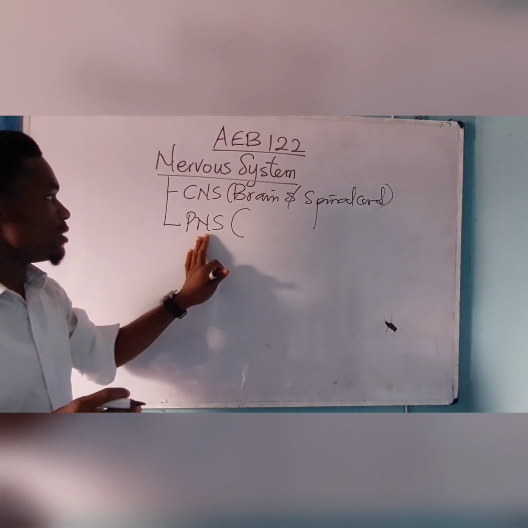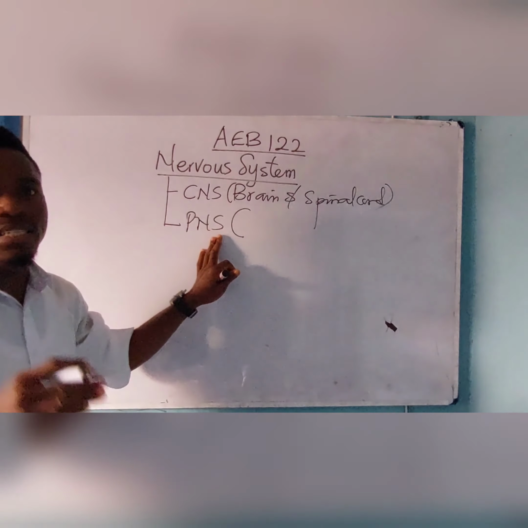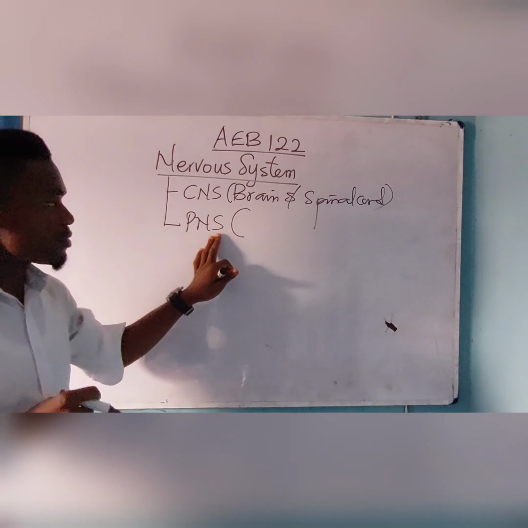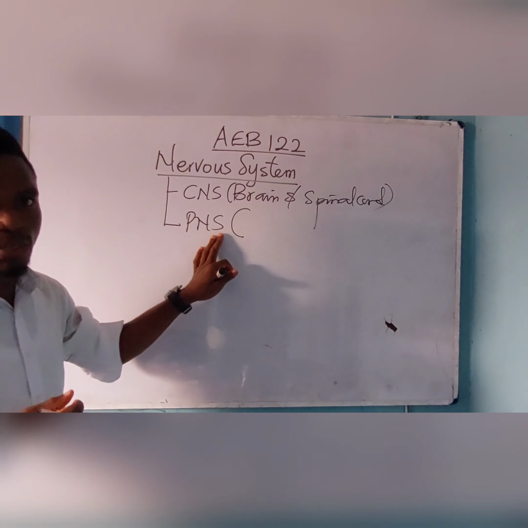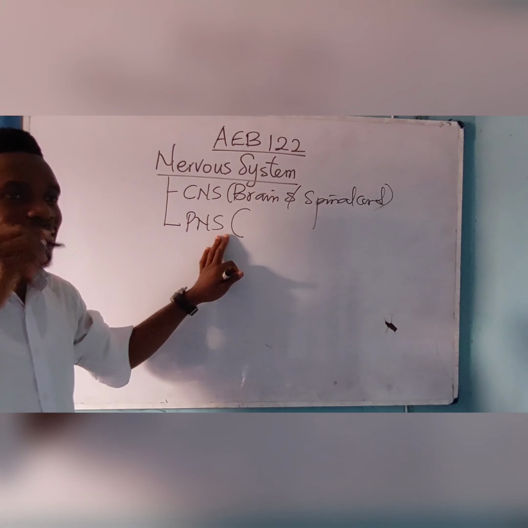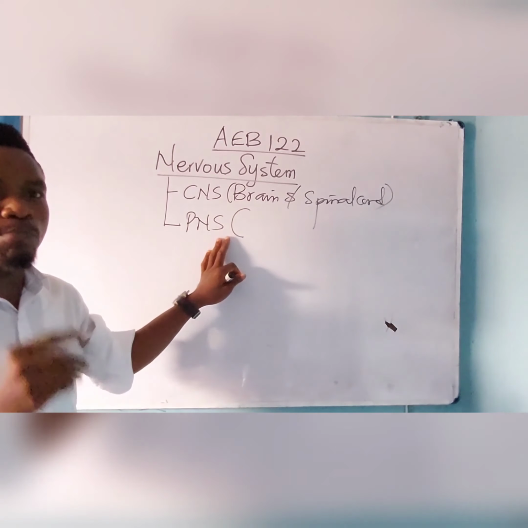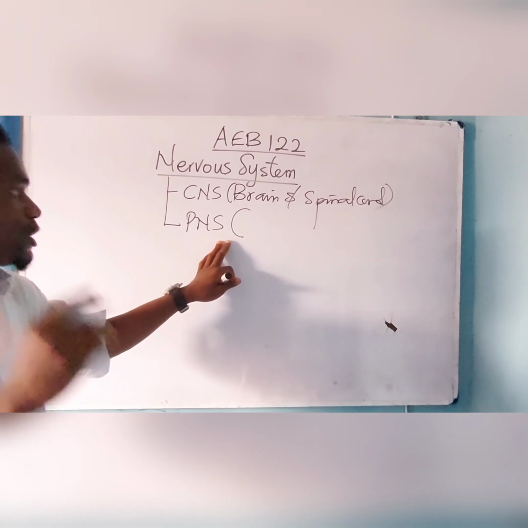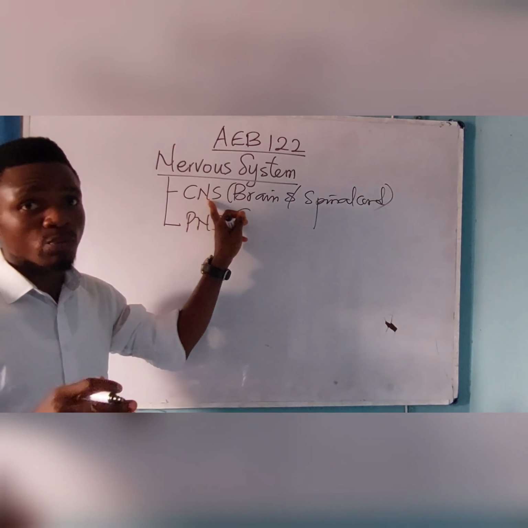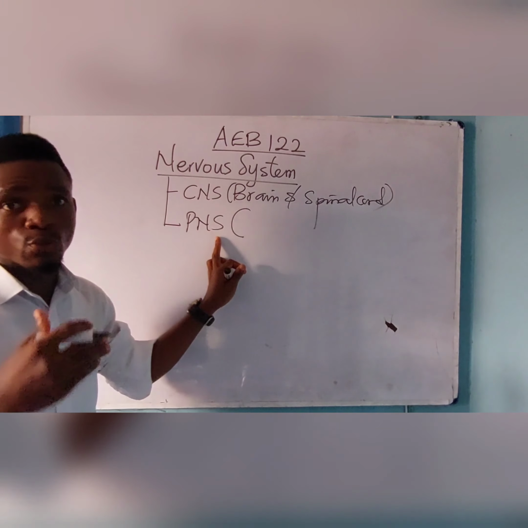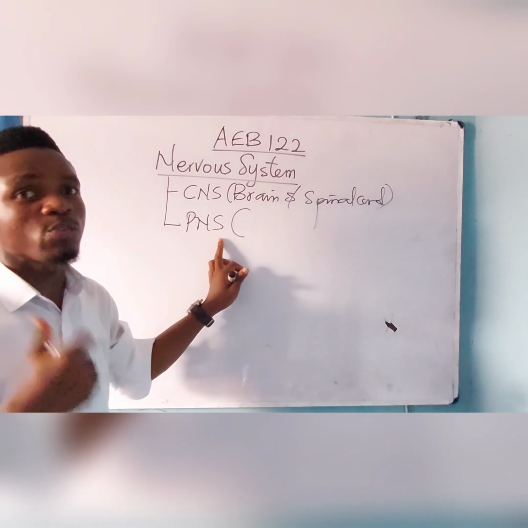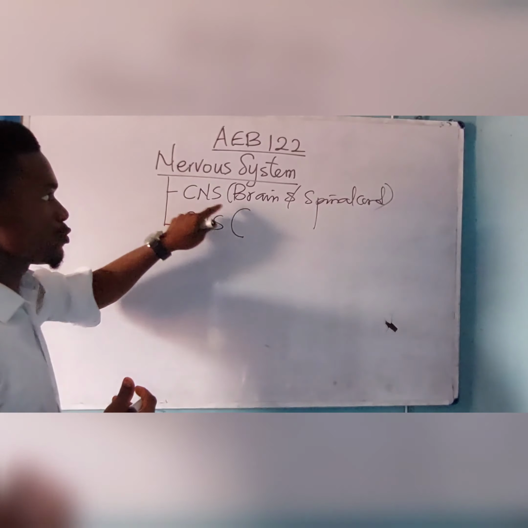Now, the PNS is divided into two, which are the somatic nervous system and the autonomic nervous system. The autonomic is divided into sympathetic nervous system and parasympathetic nervous system. It was not treated. They only treated central nervous system and peripheral nervous system. Somatic and autonomic, sympathetic and parasympathetic were not treated. They just stopped at these two parts.